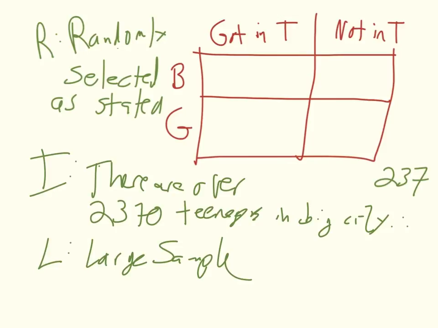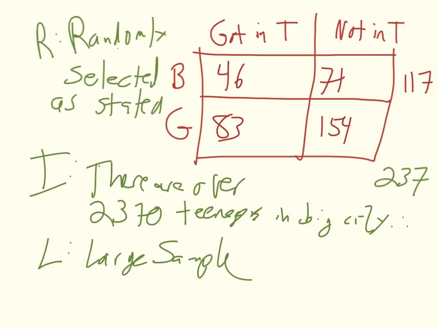So I'm going to go back up here and fill in my numbers. When we looked at this, we had 46 boys who got in trouble, and we had 71 boys who did not get in trouble out of the 117 that were selected. We had 83 girls who got in trouble and 154 who did not get in trouble.